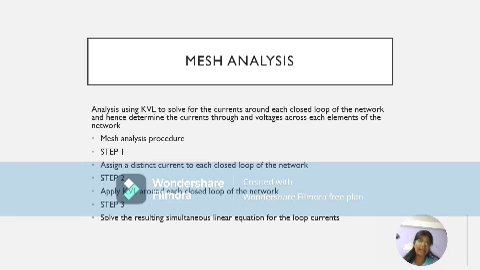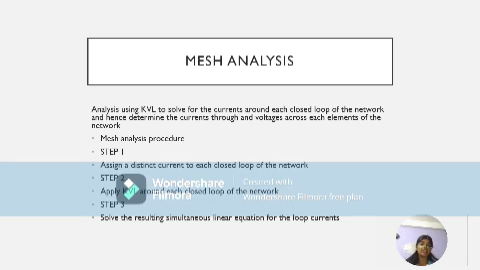What is mesh analysis? Mesh analysis is basically analysis using KVL to solve for the currents around each closed loop of the network, and hence determine the currents through and voltages across each element of the network. Mesh analysis has a stepwise procedure. Step 1 is to assign a distinct current to each closed loop of the network, to make the further process possible.